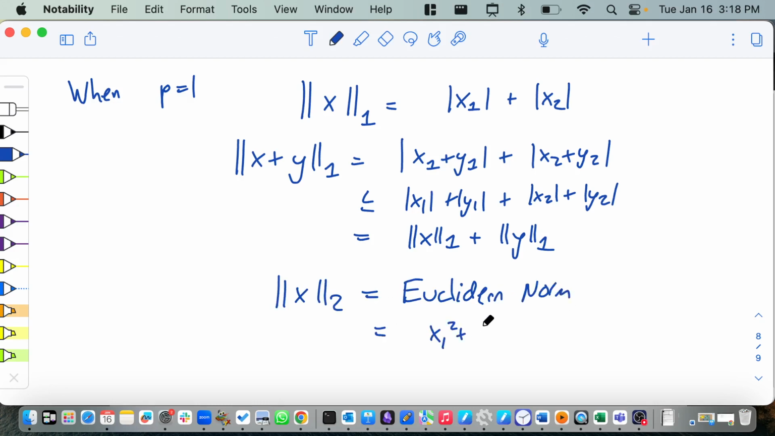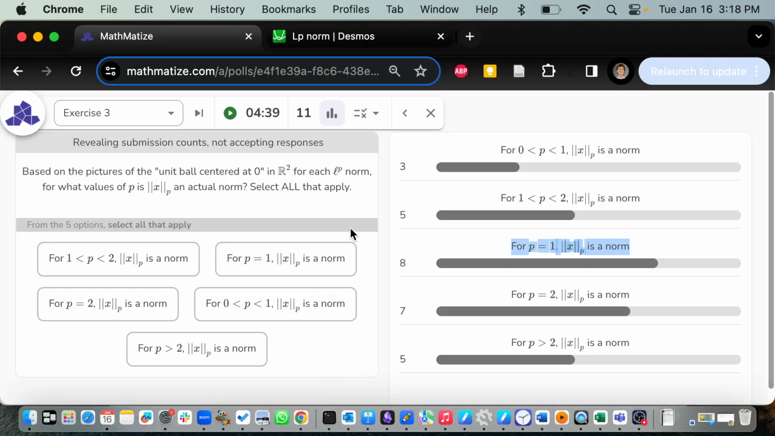It's x1 squared plus x2 squared, and then you do the square root. It's more work to prove all these things, but it is more familiar. And I guess 7 people chose that too. So that was the second most popular one. The other ones are a little bit scattered. About half the people said they were, half the people said they weren't.